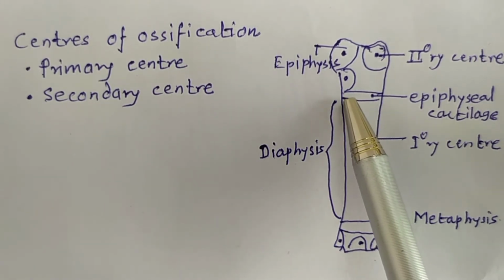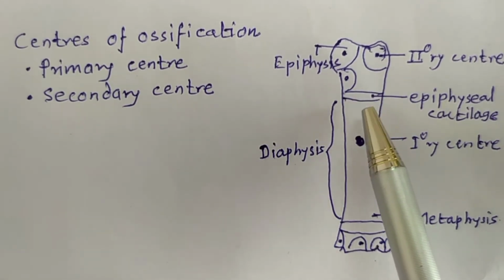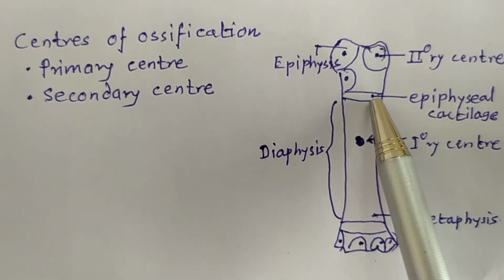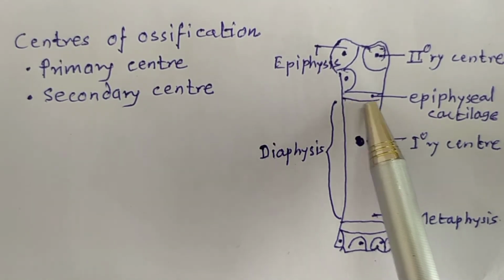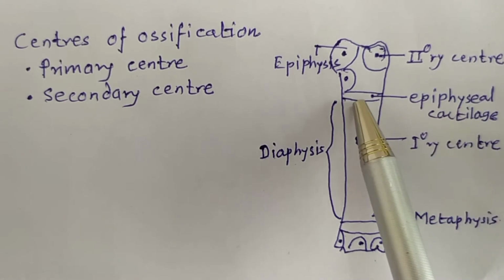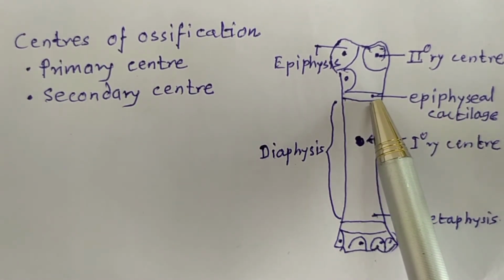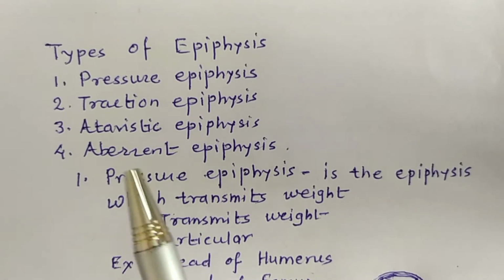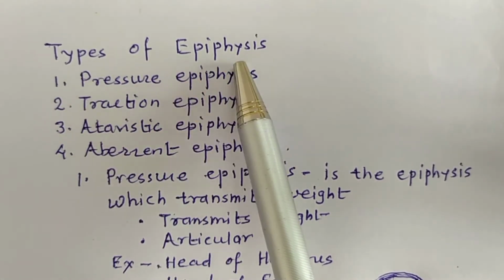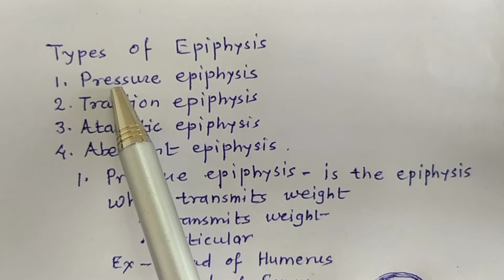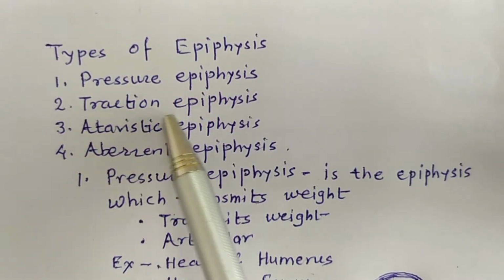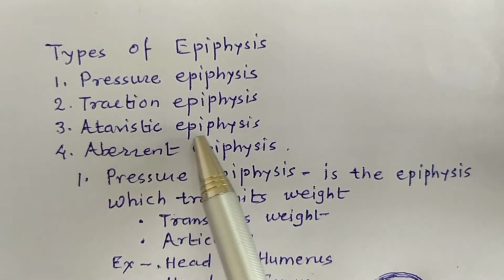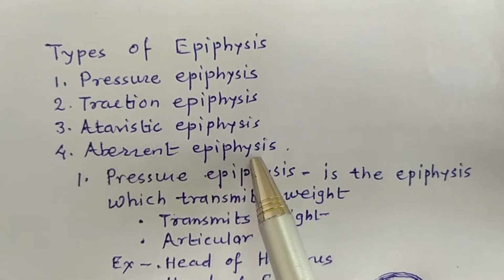Till the completion of growth, between the epiphysis and the metaphysis lies the cartilage, which is called epiphyseal cartilage. After a certain age, the epiphyseal cartilage is also replaced by bone. There are 4 types of epiphysis: the pressure epiphysis, traction epiphysis, atavistic epiphysis and aberrant epiphysis.